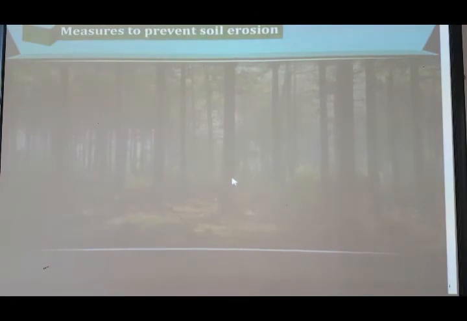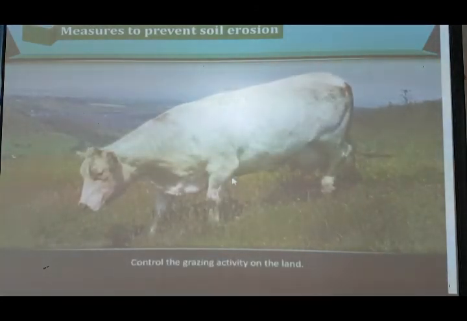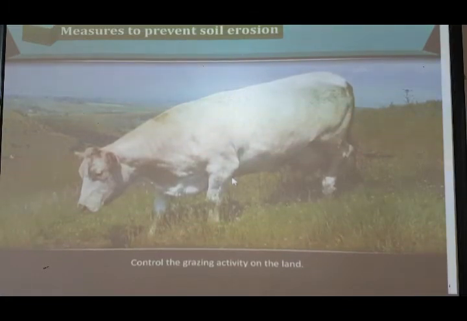What are the measures to prevent soil erosion? Measures means here we will say the remedies also, steps also which can be taken to prevent soil erosion. It is very much necessary to prevent soil erosion, otherwise the agriculture production will decrease, and the land will become unfertile after a certain period of time. Very first, control the grazing activity on the land. Grazing activity means the animals which are grazing on the land, that activity should be kept in control, means in a limited part.